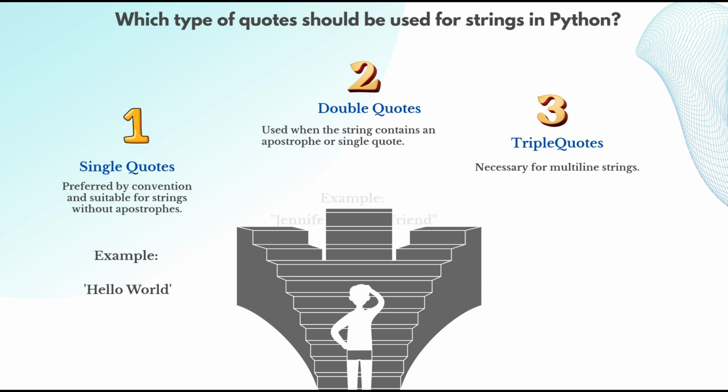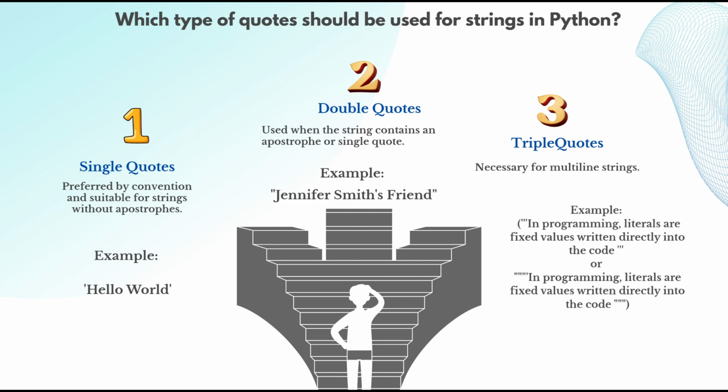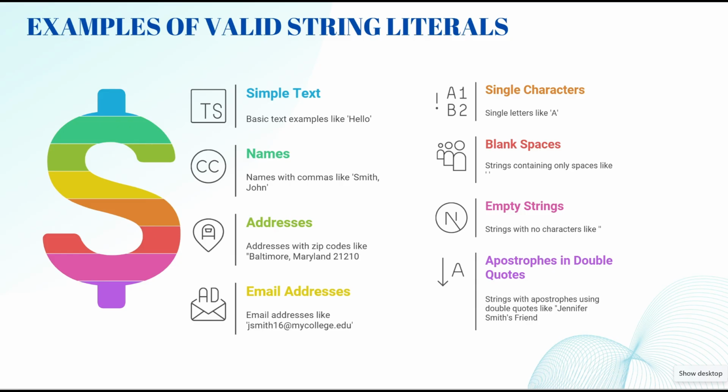By default, Python programmers use single quotes. They use double quotes when the string contains an apostrophe or single quote character. This helps avoid confusion and keeps your code clean and readable. Here are a few valid examples of string literals in Python.